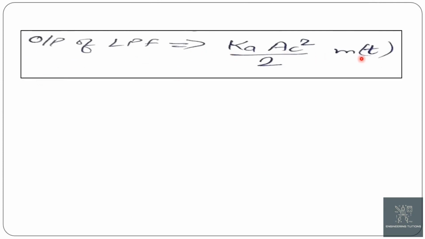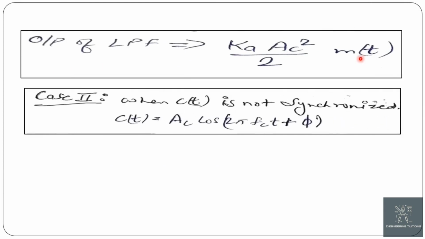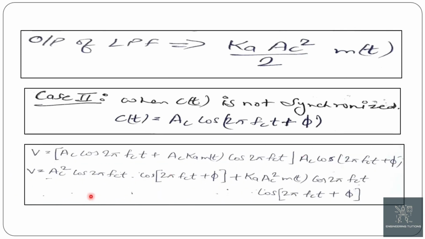Now case two: when the carrier we are using here is not perfectly synchronized with the carrier that we used during the generation of the AM signal. Here c(t) has a phase shift of phi, so c(t) is equal to Ac cos (2 pi Fc t plus phi). Taking the product of the product modulator, V is equal to [Ac cos 2 pi Fc t plus Ac Ka m(t) cos 2 pi Fc t] multiplied by Ac cos (2 pi Fc t plus phi).